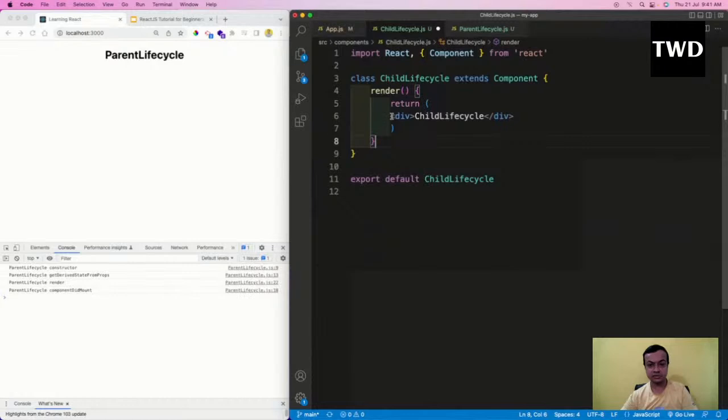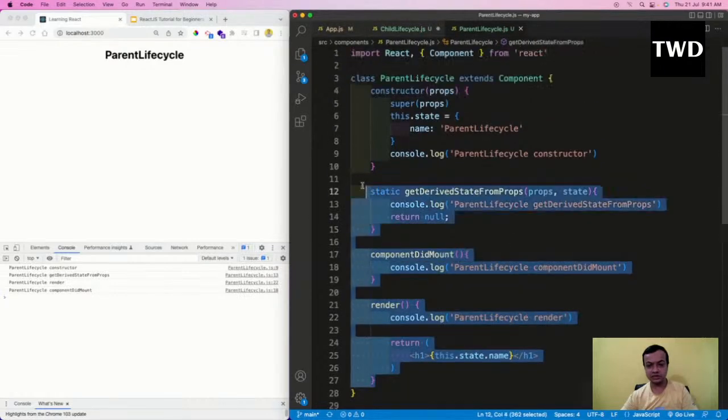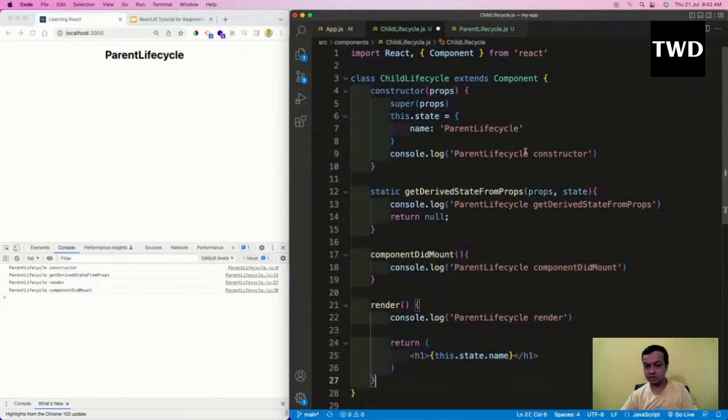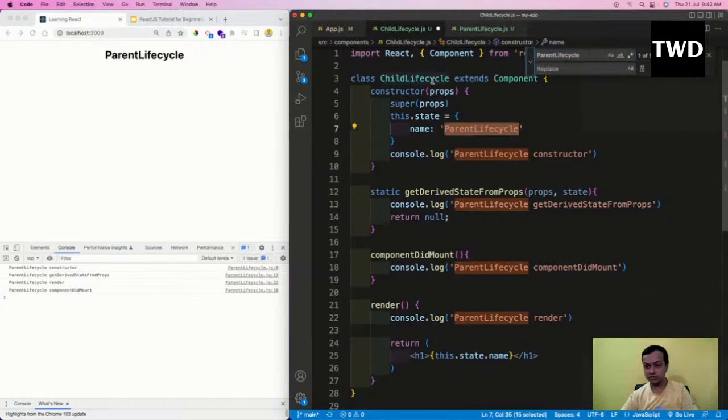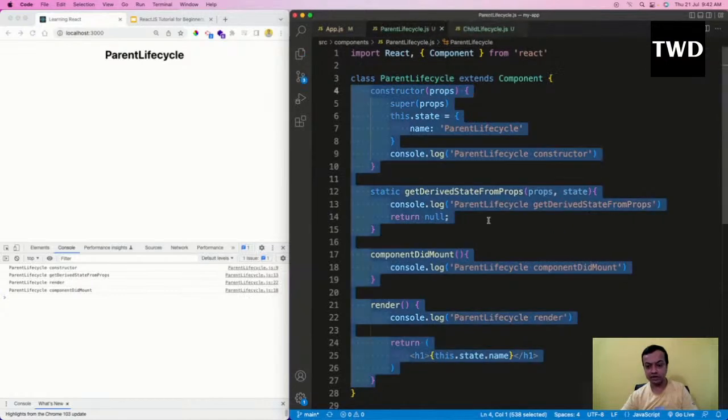All of these things I'm going to create from here, but I'm going to change it. I'm going to change it to this and replace it, save it. Now I'm going to call this child lifecycle component from inside here.